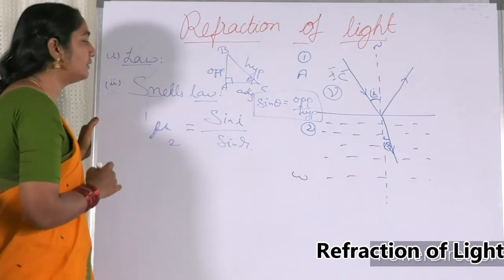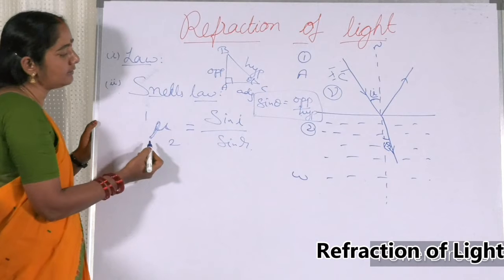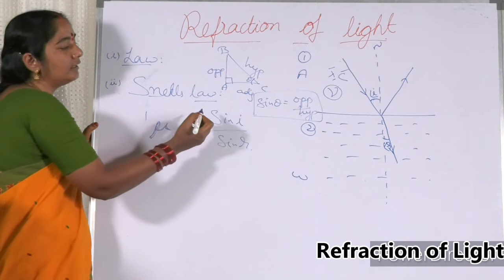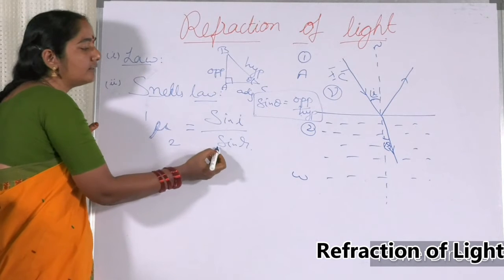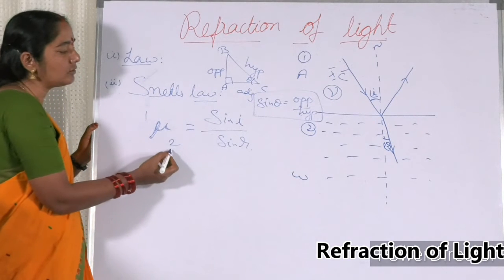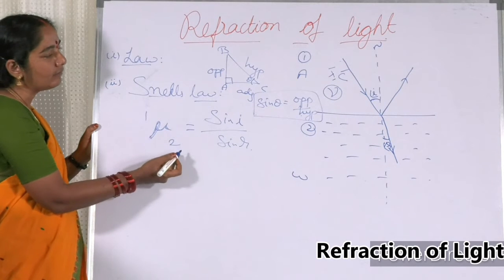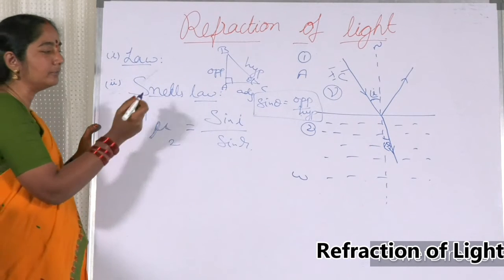So my dear friends, now you understood in this case Snell's law is telling that the refractive index is the ratio of sin I by sin R. So mu is equal to sin I by sin R, the refractive index of the second medium with respect to the first medium.